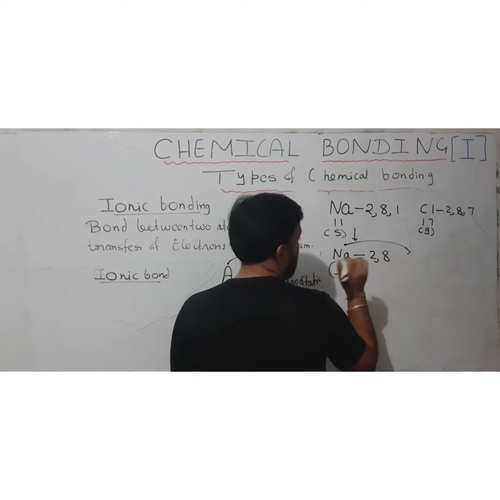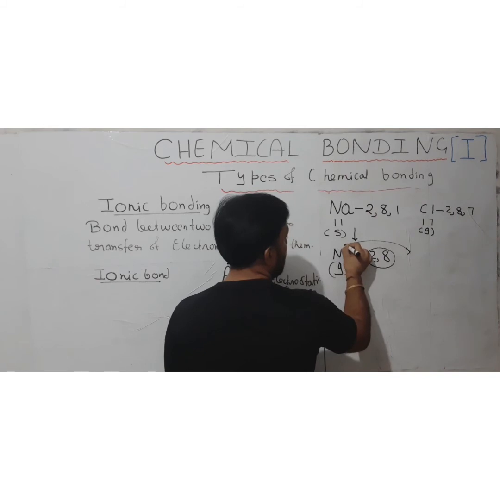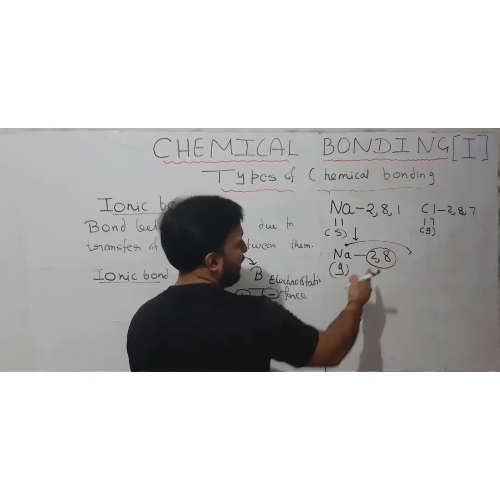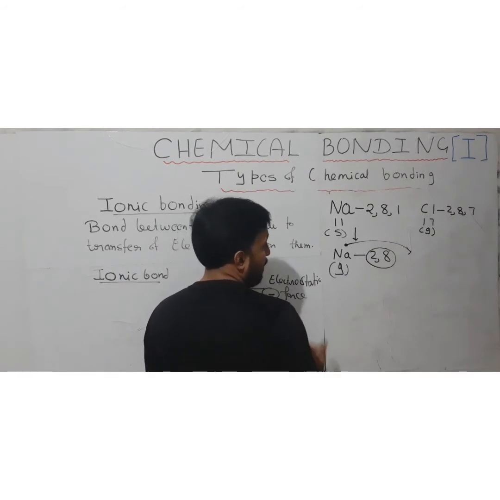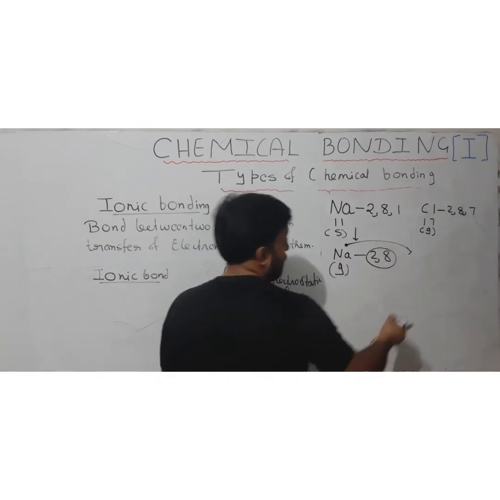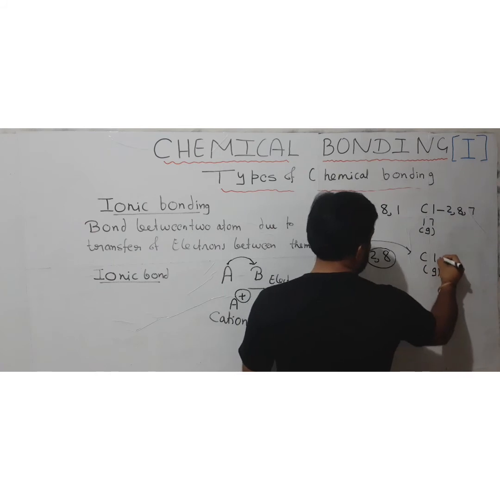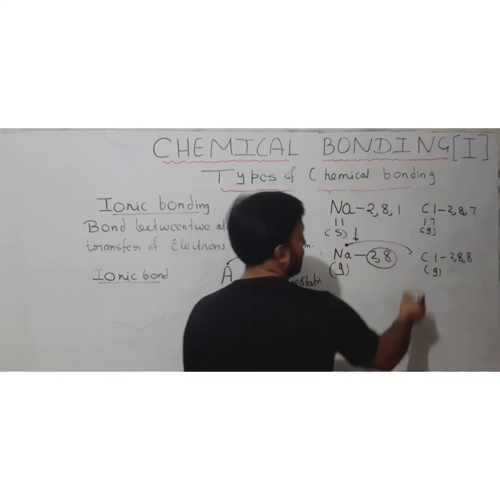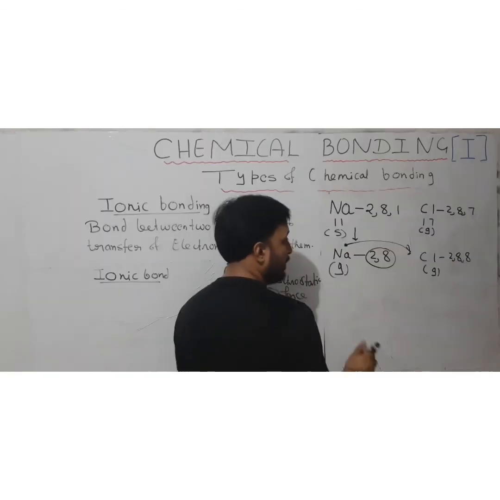When it loses the extra electron, it will have the configuration 2, 8 now. So I am showing the extra electron like this. Then only will it have the electronic configuration 2, 8, in the gaseous state. Chlorine also, when in the gaseous state, acquires the noble gas configuration, because that extra electron is transferred to the chlorine.